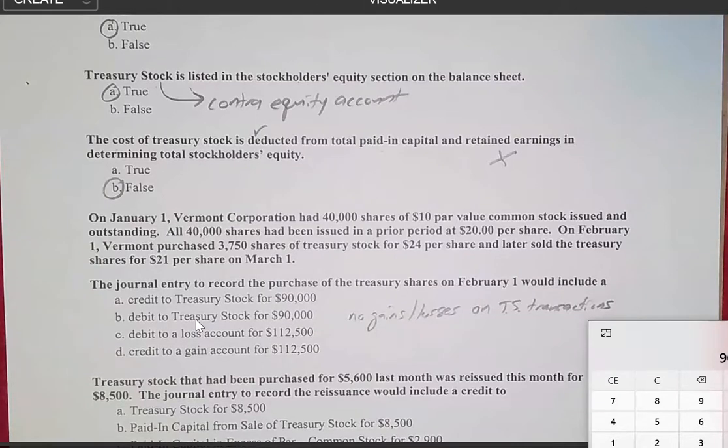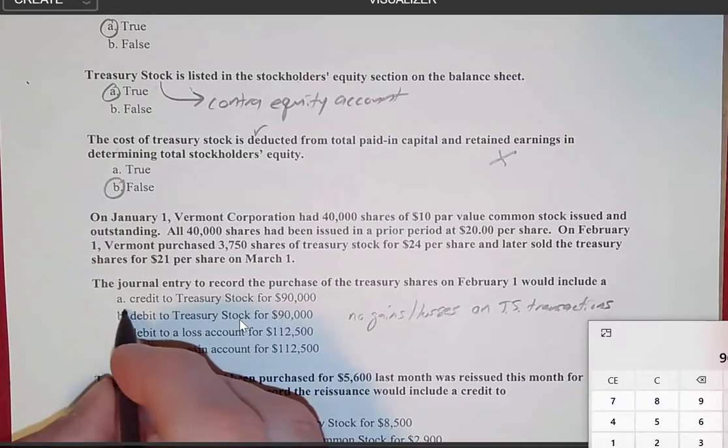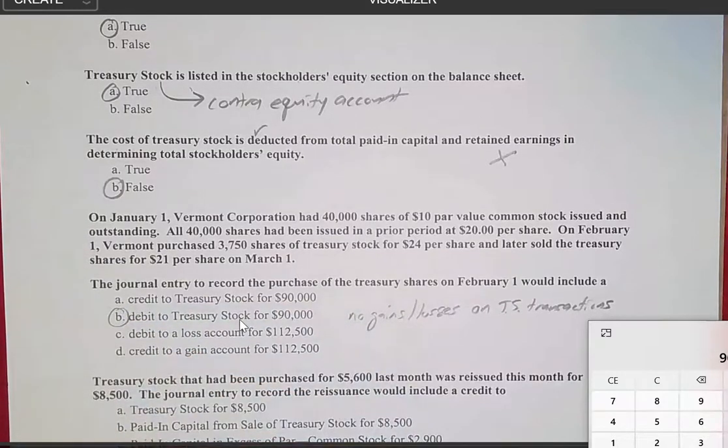So if paid-in capital has a credit balance and we're using treasury stock as a contra account, then it must be a debit to treasury stock. Treasury stock as a contra account would increase with a debit, even though common stock, paid-in capital, is going to increase with a credit. So our answer is going to be choice B.